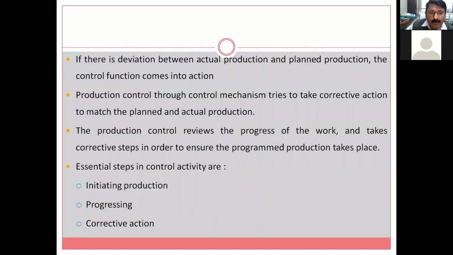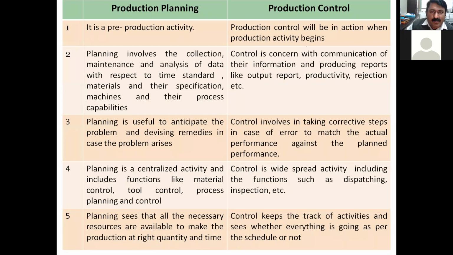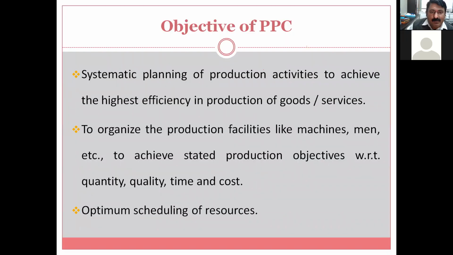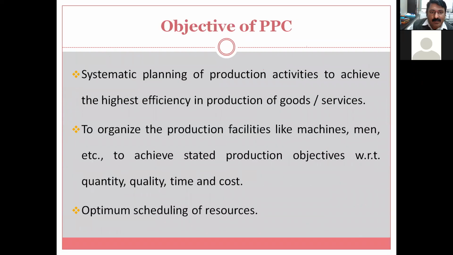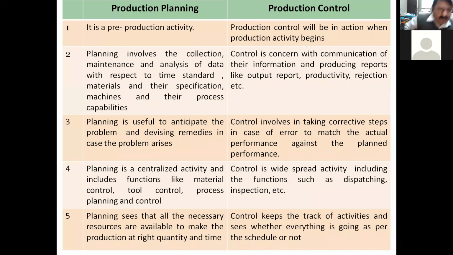And now today we will discuss about this production planning and production control. What is the difference? Then what are objectives of PPC and what are functions of production planning and control? This we will discuss today. So without wasting the time, let us start directly. Whatever we have discussed yesterday, based on that we will proceed further.